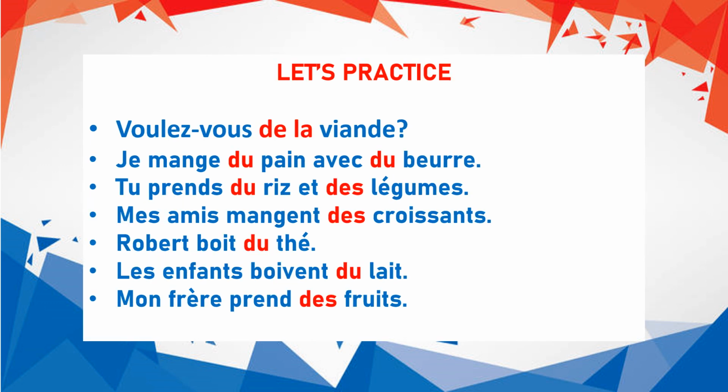So let's practice some sentences to understand more of partitive articles here. The first example, voulez-vous de la viande? Do you want some meat? Viande, ça veut dire meat, which is feminine. So we use the combination of de with la. De la. Voulez-vous de la viande? Do you want some meat?